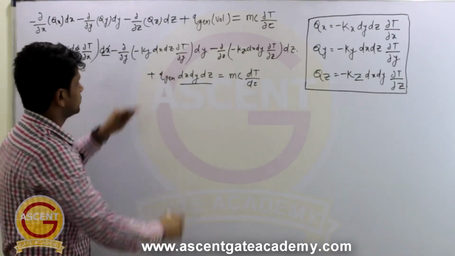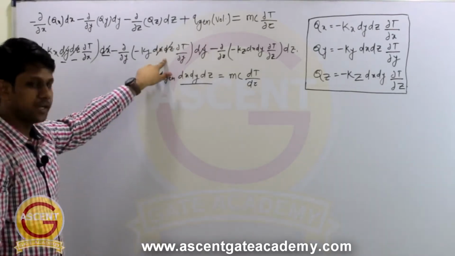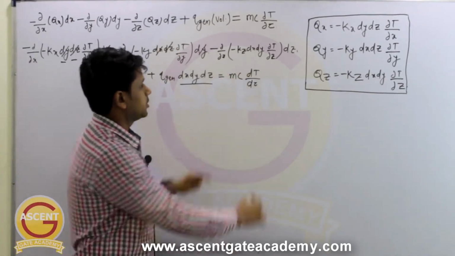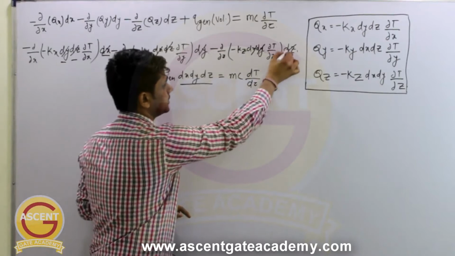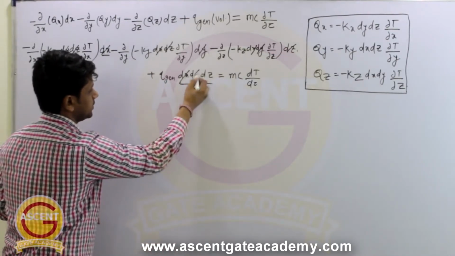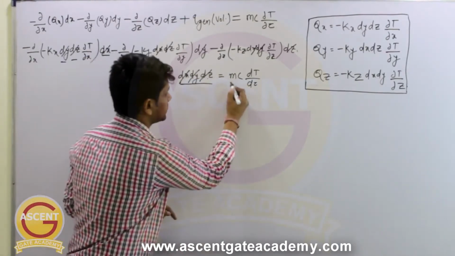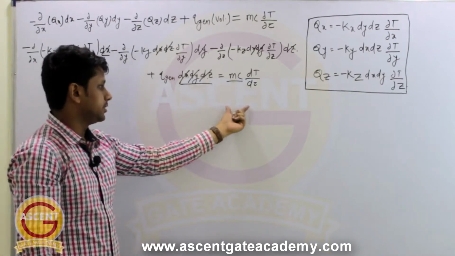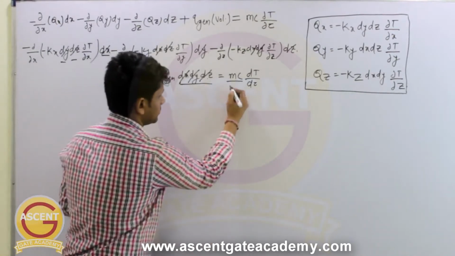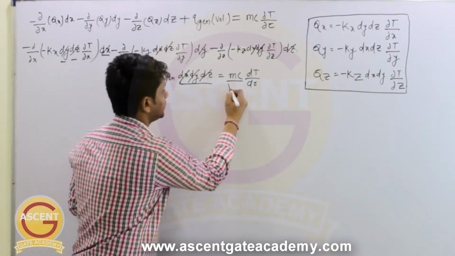In this term also there is dx dy dz, so this also will get cancelled out. In this term also there is dx dy and dz, so this will also get cancelled out. And here also we have dx dy dz, and dx dy dz will sit here in the denominator. What is dx dy dz? It is the volume. So we can write just volume here.